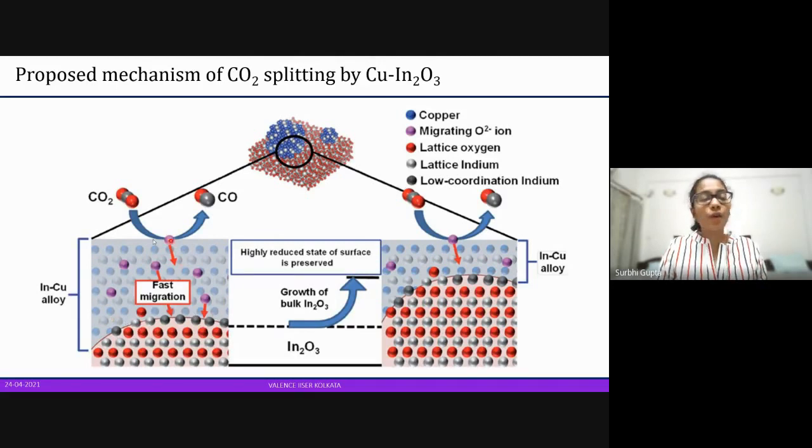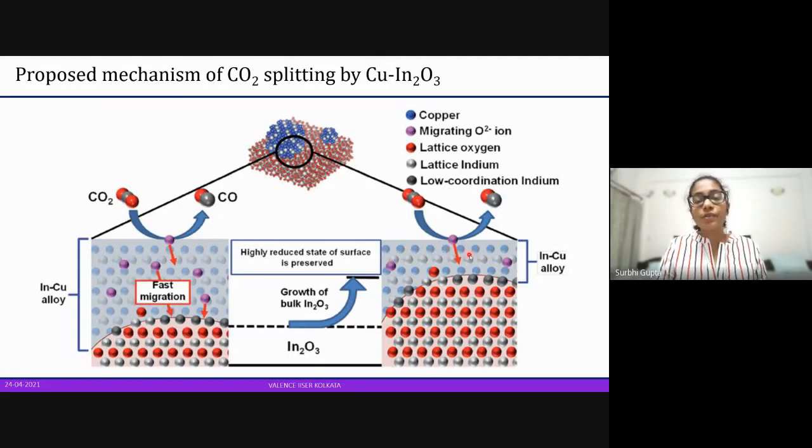So we are not doing a surface process here. The surface remains in a very reduced state, and the carbon dioxide gets split into oxygen and carbon monoxide, and the O2 minus ion goes into the bulk. And from the bulk, it oxidizes indium to give indium oxide. As we had seen, after oxidation there was only copper metal and indium oxide. So that is what happens from the copper indium alloy. Indium gets oxidized to form indium oxide, and copper remains.